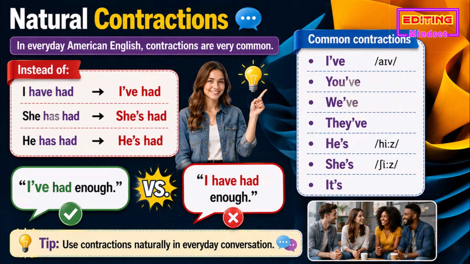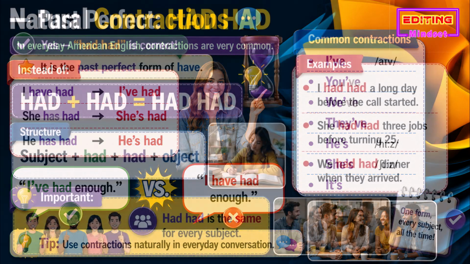Natural contractions. In everyday American English, contractions are very common. Instead of I have had, I've had. She has had, she's had. He has had, he's had. Common contractions: I've, you've, we've, they've, he's, she's, it's. Tip: use contractions naturally in everyday conversation.